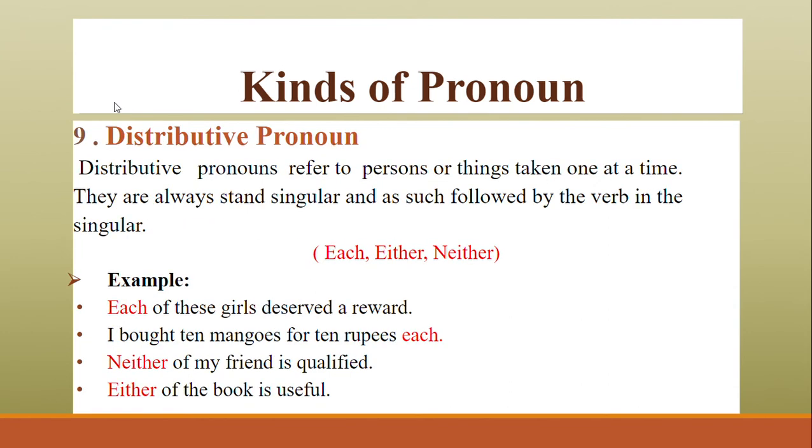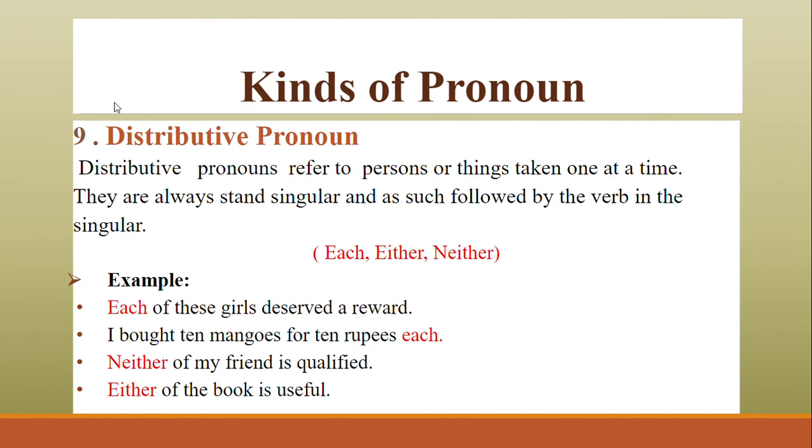Distribute means when we just distribute something, we have the distributive pronoun. It refers to persons or things taken one at a time. They are always singular and as such followed by the verb in the singular. So distributive pronouns refer to the person or thing taken one at a time, when we are referring to the things as one thing. Then it is a distributive pronoun. They always take the singular and are followed by the verb in the singular.